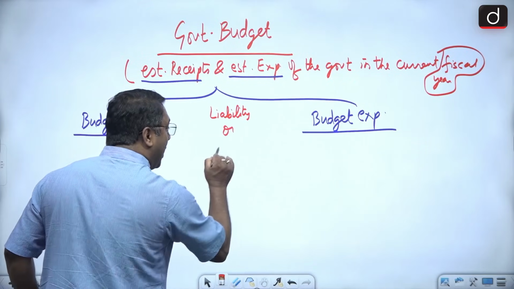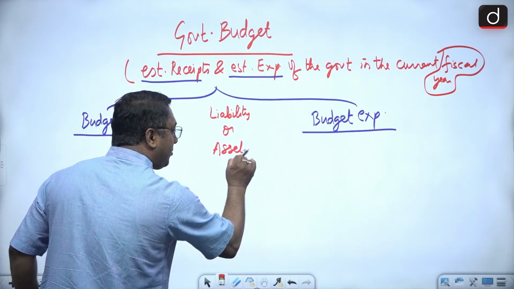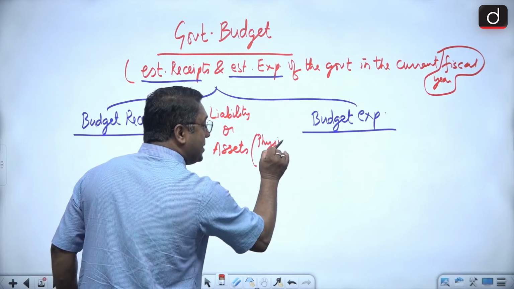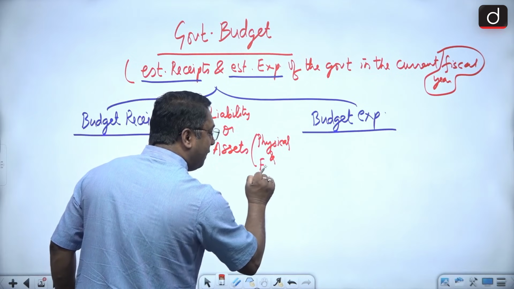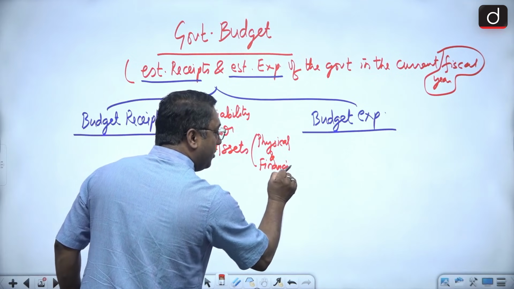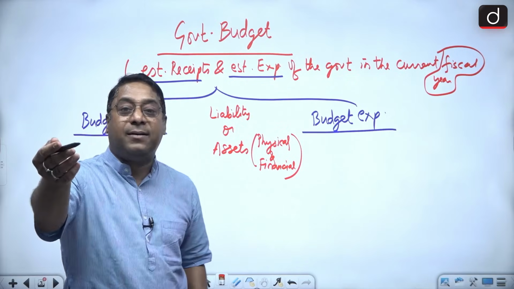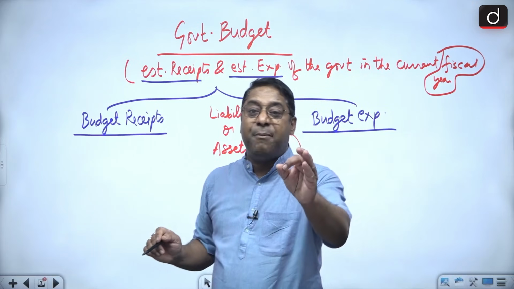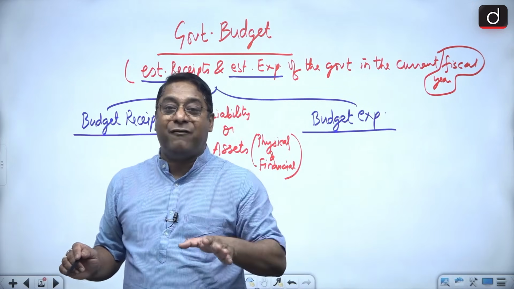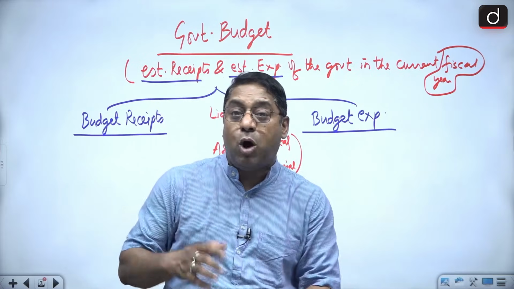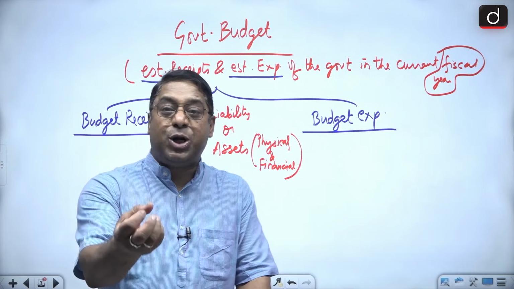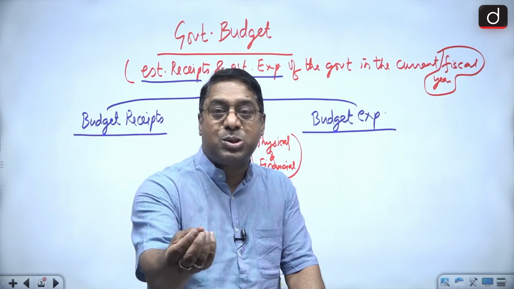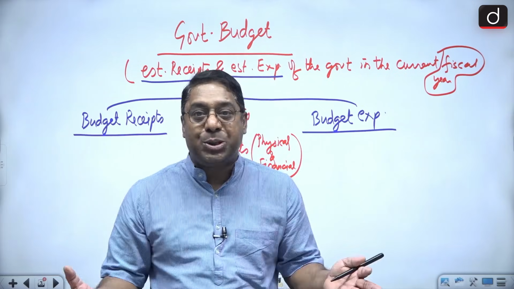And the second one is the asset. And when I am saying asset, then here 2 types of assets are there, physical and financial. When I say physical asset, the very simple example of physical asset is, for example, the house which you have. That is your physical asset. But what about the financial asset? The financial assets are the assets in the form of bonds, shares and all. So those are the financial assets.